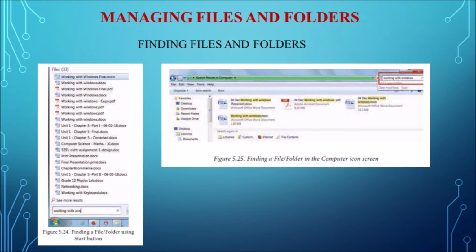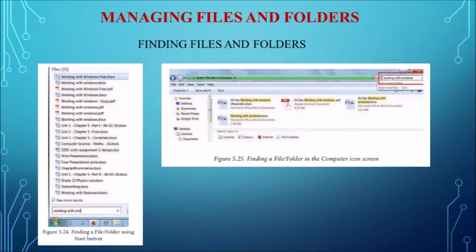There you can type the file or the folder name which we want to search. Even if we give the partial name of the file or folder, it will display the list of files or folders starting with the specified name. So from there we can select. The files or the folders with the specified names will appear. From there we can click that file. It will directly open the file or the folder.